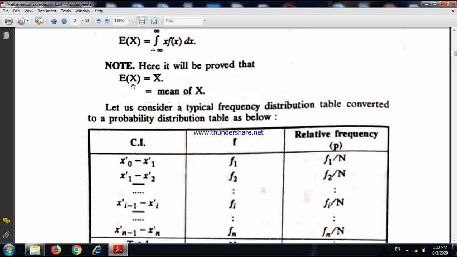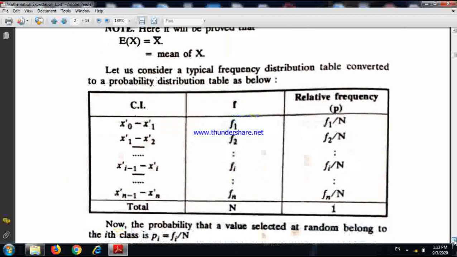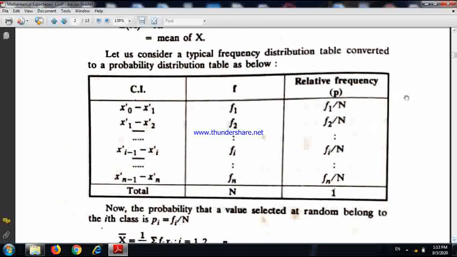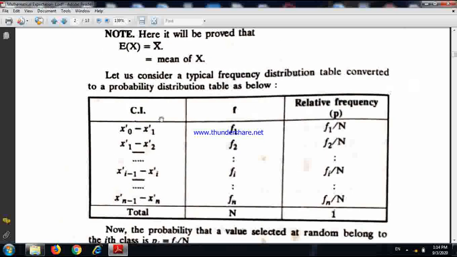Something you should see. Expectation of a random variable x is the same thing as the mean of the variable x. To prove it with the help of a frequency distribution, suppose this is a grouped frequency distribution and these are the intervals.